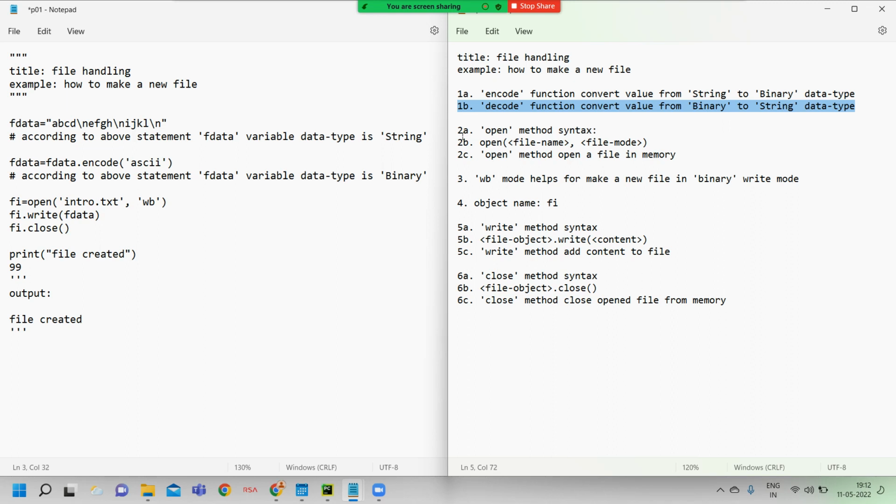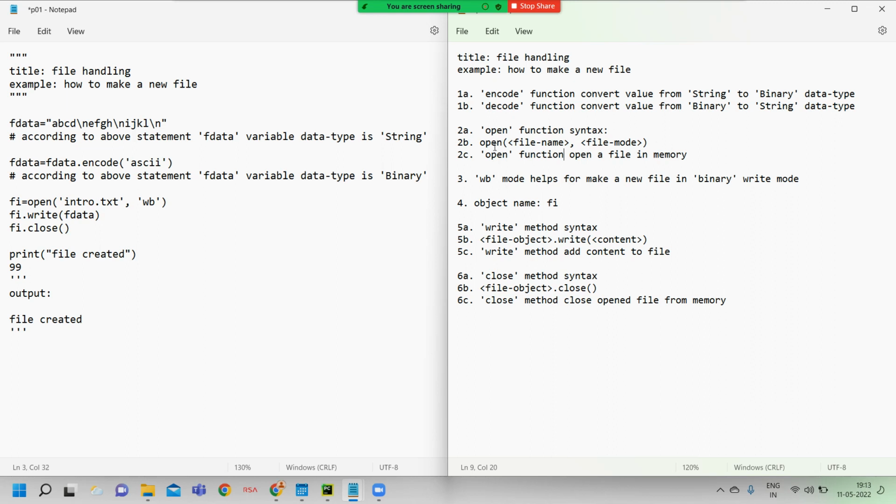Next, what is the purpose of the open function? This is not a method; it is a function. The open function opens a file as per the mentioned mode. Lots of modes are available. Here we are seeing three modes only: one is write mode, another is read mode, another is append mode.